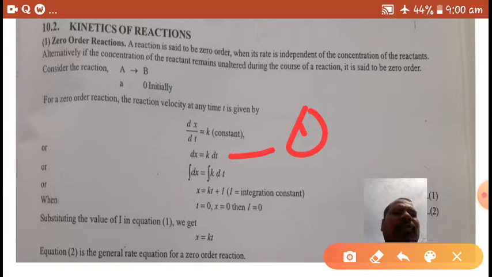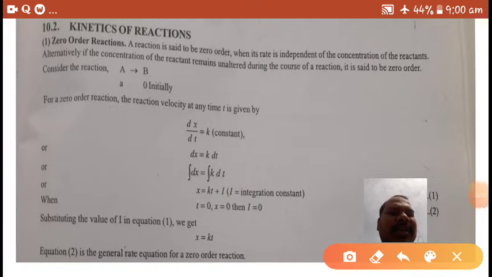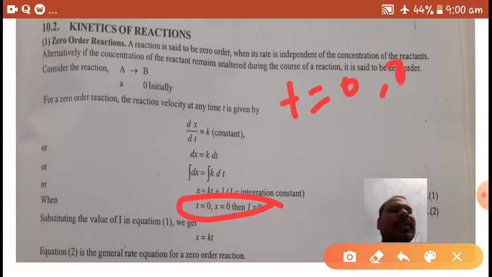On integrating both sides of equation 1, I would get the integration of dx is equal to x, and the integration of dt is equal to t plus I, where I is the integration constant. To find I, I have to use the initial conditions of the reaction. What are the initial conditions? At t is equal to 0, x is equal to 0. What is this x?